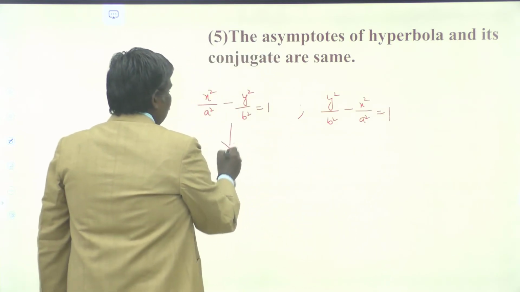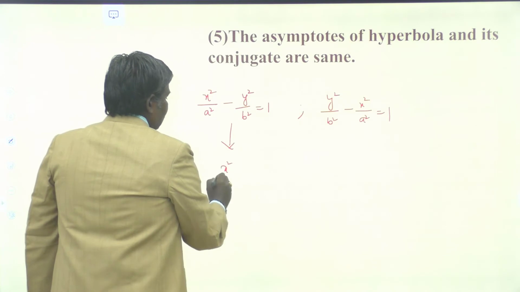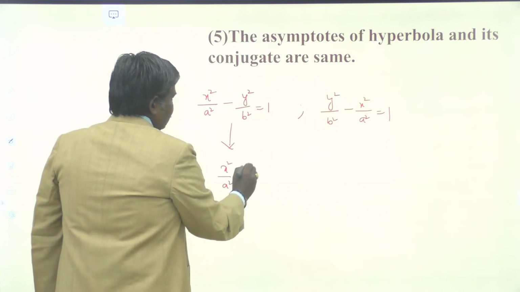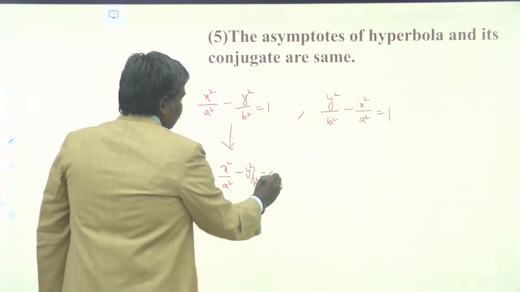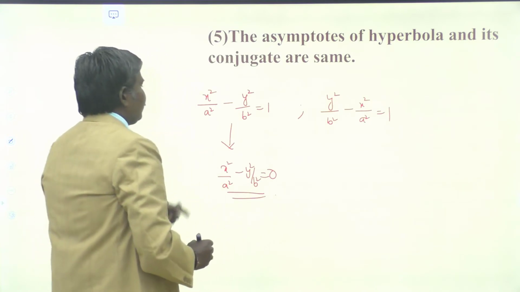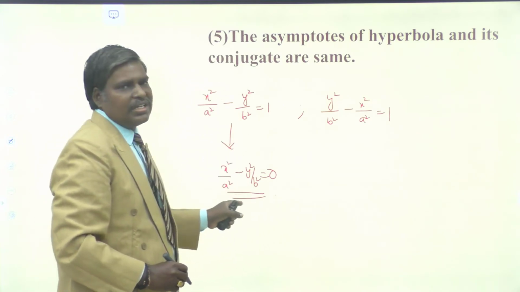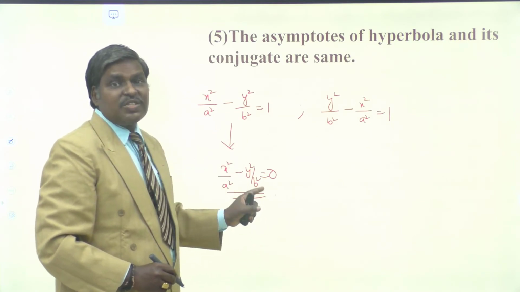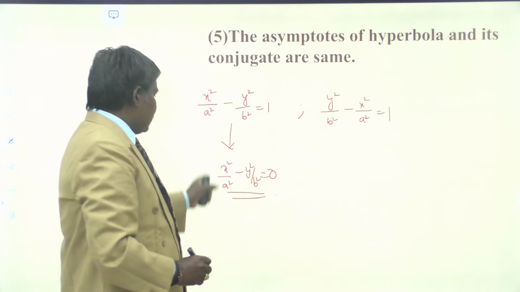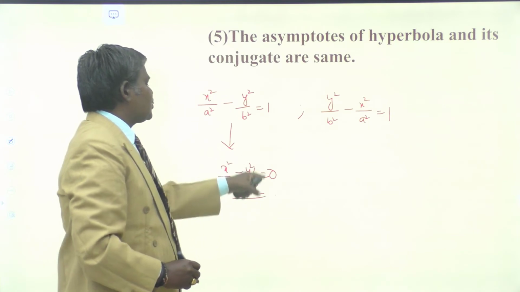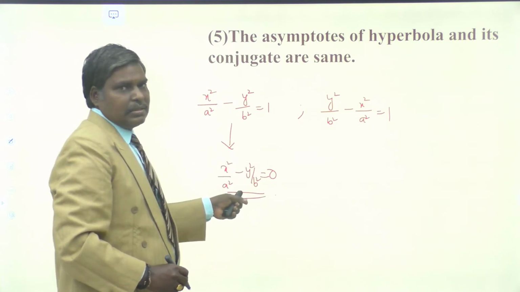So what are the asymptotes of this hyperbola? x square by a square minus y square by b square equal to 0, because the combined equation of asymptotes of a hyperbola and the equation of the hyperbola differ only by a constant, and the asymptotes always pass through the center of the hyperbola. We just proved that the combined equation of the asymptotes of the hyperbola is like that. Understand?